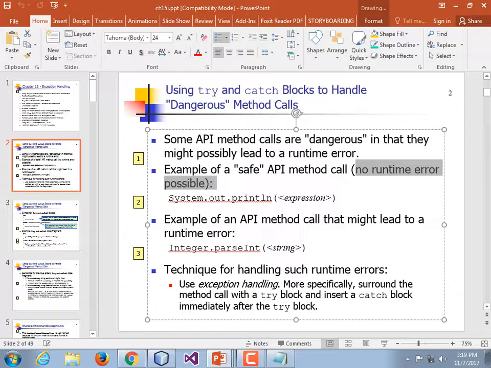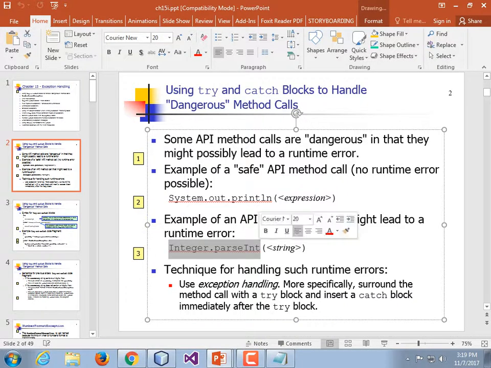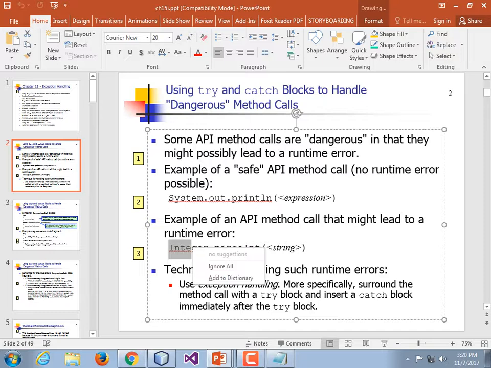Now, it may not give you the output that you want, but it's not going to blow your program up. But there are other things that are riskier. ParseInt, for example, might get some bad data, and if it does, it crashes with an exception. It doesn't necessarily crash, but it, quote, generates an exception, or it throws an exception. Those are kind of synonymous terms, and we'll see how to use the throws keyword later.